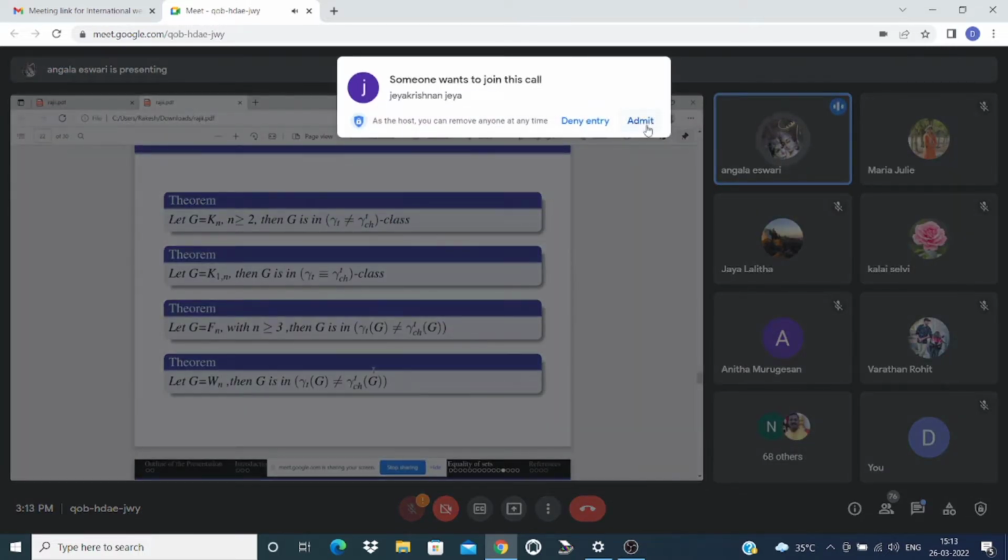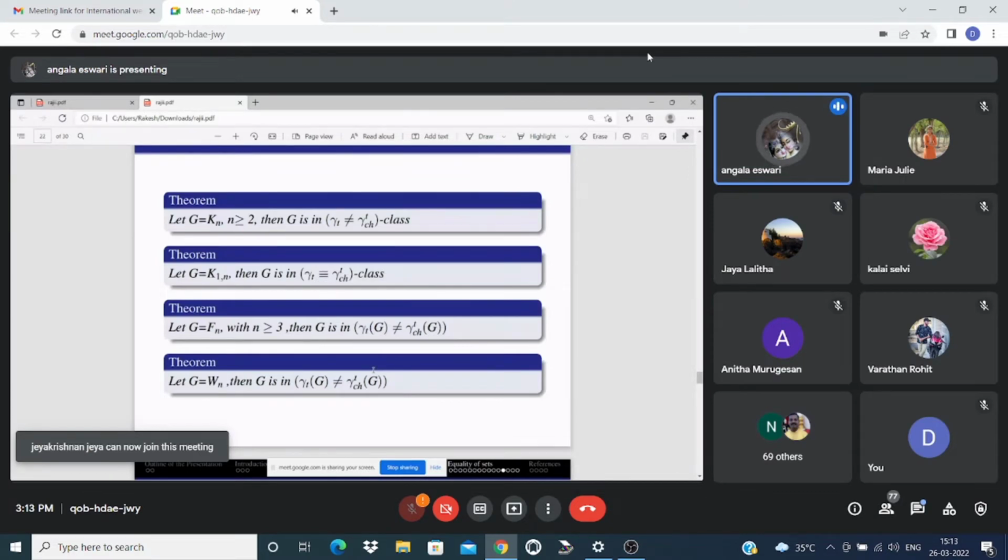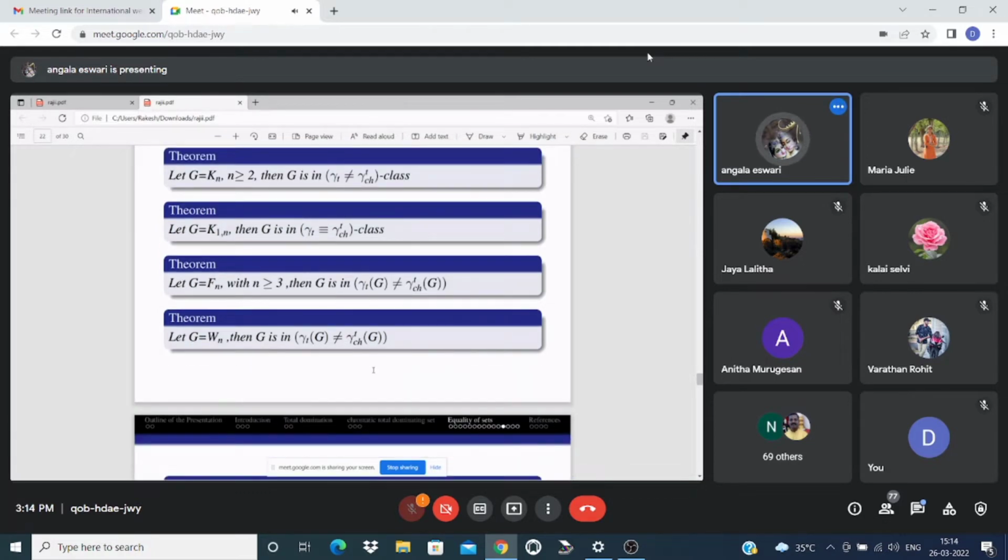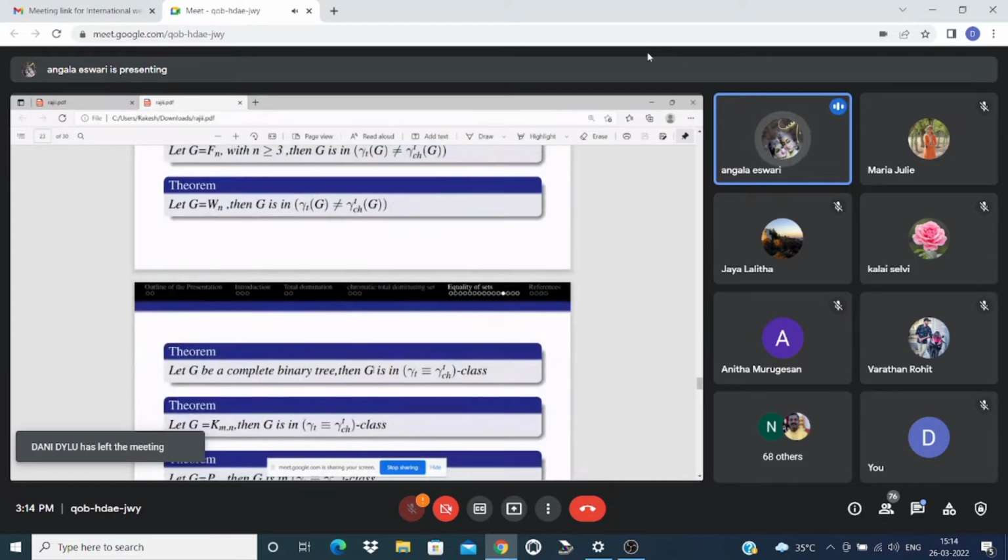First, let G equal Kn where n is greater than or equal to 2. Then G is in the gamma T not equal to gamma CHT class, where total domination number differs from chromatic total domination number. Let G equal the star graph, then G is in the gamma T equal to gamma CHT class. Let G equal the fan graph with n greater than or equal to 3, then G is in the gamma T not equal to gamma CHT class. Let G equal Wn, then G is in the total domination not equal to chromatic total domination class. Let G be a complete binary tree, then G is in the gamma T equal to gamma CHT class.